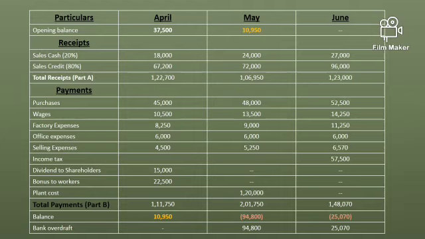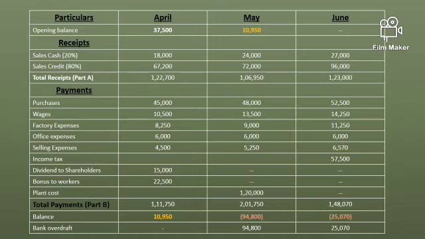The same modus operandi: we will add sales of the present month and 80% of the previous month, and the total receipt becomes 1,06,950. Again in payments also, purchases of the last 2 months, that is, whatever purchase you made in March, now you are making payment in May, wages of the same month and expenses of the previous month.